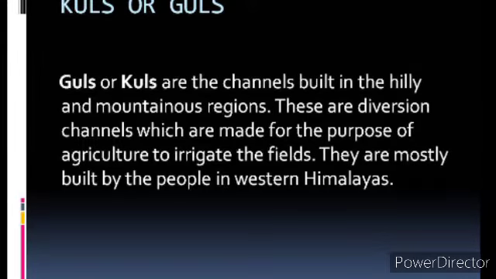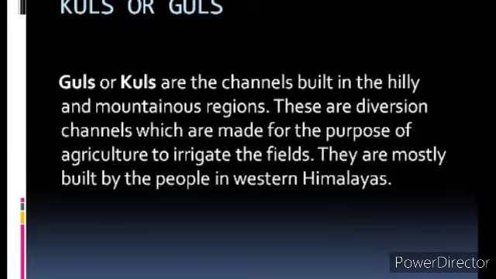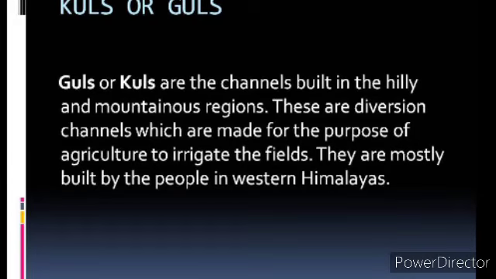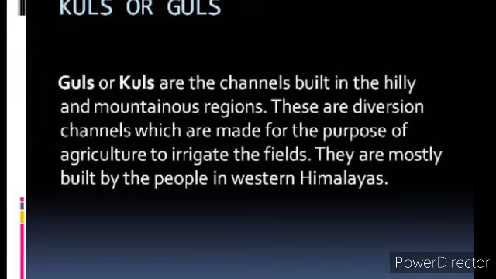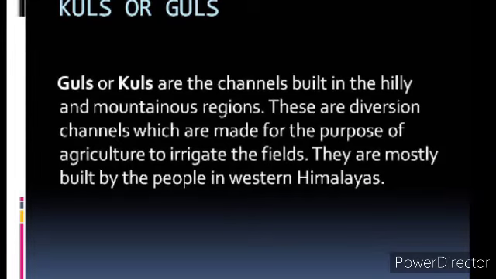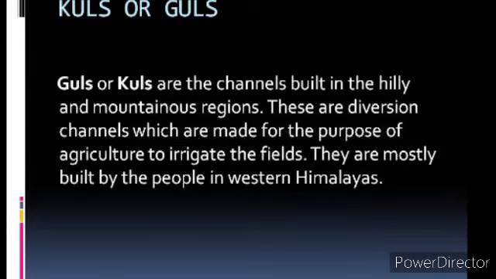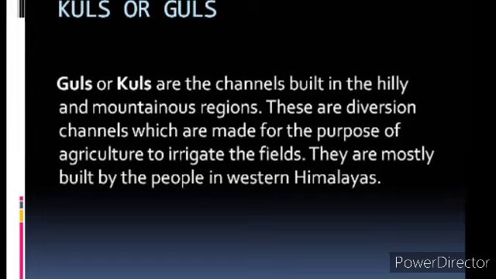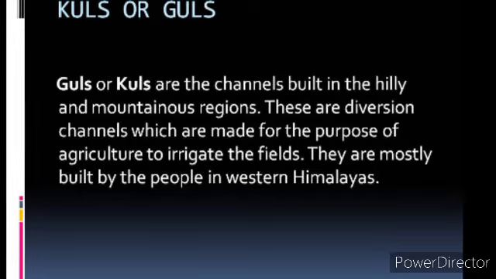Khulls or gulls are the channels built in the hilly and mountainous region. So these are diversion channels just to divert the water from the hilly region, which are made for the purpose of agriculture, to irrigate the fields. So you know where they are usually found. These are usually found in the hilly region.